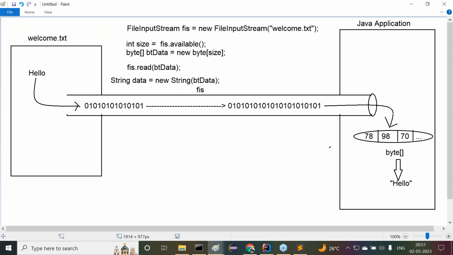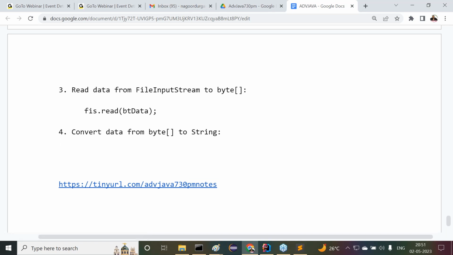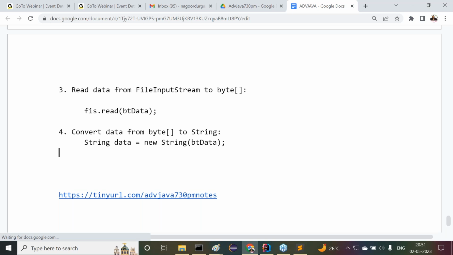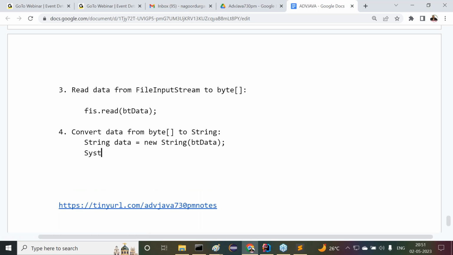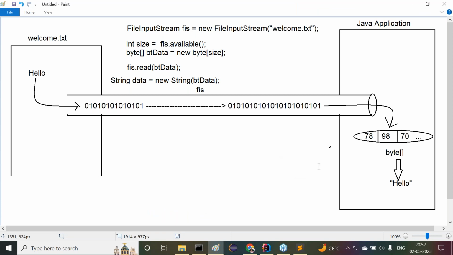Now we converted it here. Step number 4 is convert data from byte array to string. To convert this data, we write String data = new String(byteData). That's it, here we are getting the string. Whenever we have the string, we can directly display the data with System.out.println(data). See this, we are getting the data here.